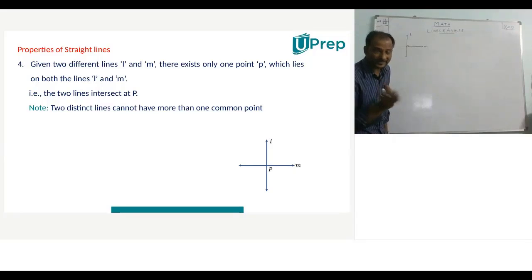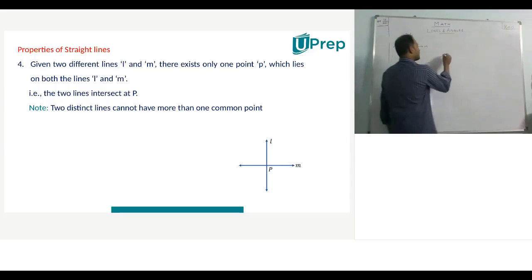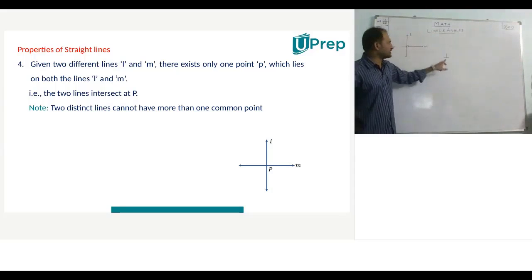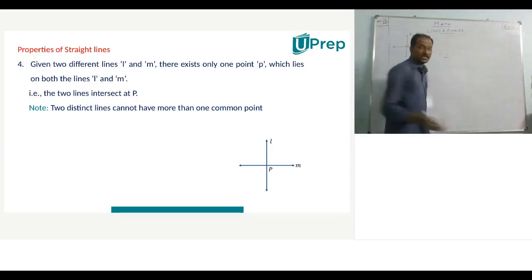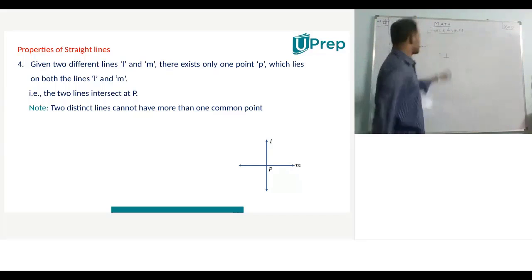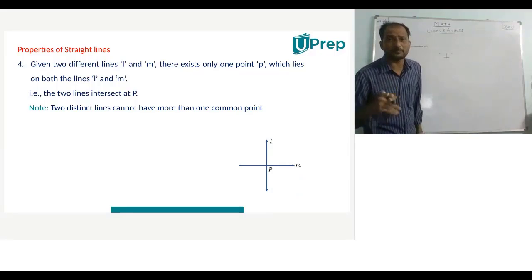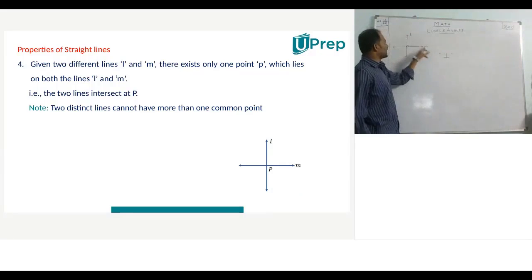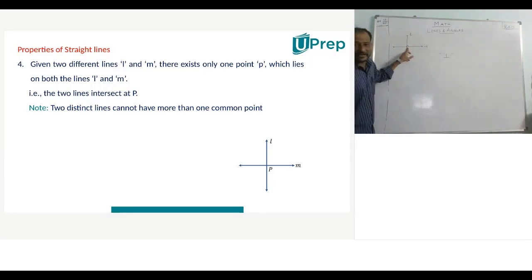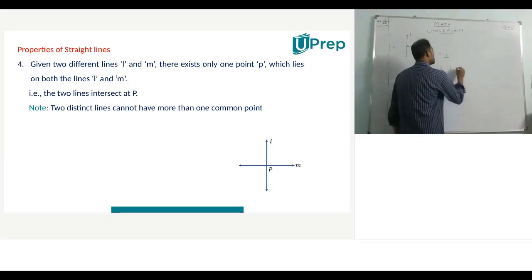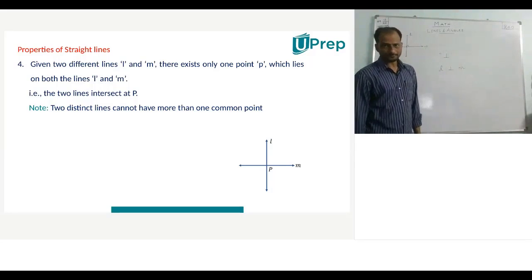Yes, sir. Right. So when two intersecting lines intersect at right angles, then these two lines are called as perpendicular lines. So perpendicularity is denoted by this symbol, inverted capital T. So this symbol we will use for perpendicularity. And here two lines are there, L and M, and they are perpendicular to each other. So we denote it as L is perpendicular to M. Okay?